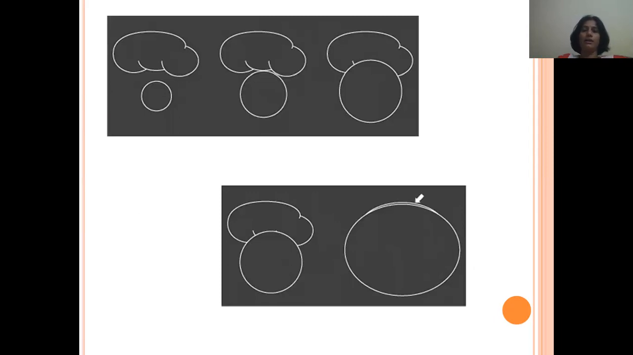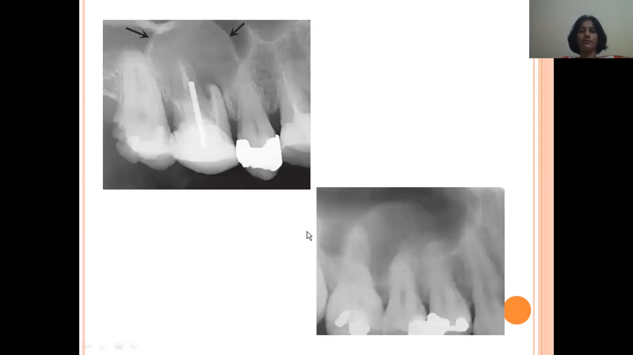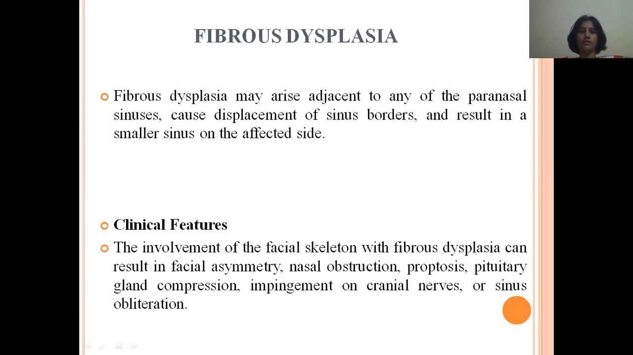So this is the diagram showing how the initial cyst progresses to a large size, so that it occupies the entire maxillary sinus. So these are a few intraoral periapical radiographs showing a well-defined cortical boundary of an odontogenic cyst, and this is a radicular cyst.